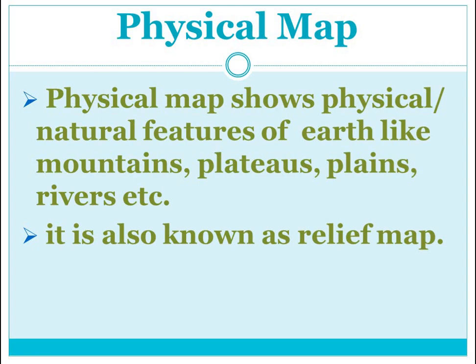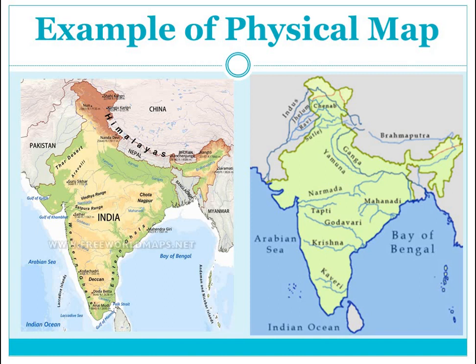It is also known as relief map. And the another name of physical map is relief map. Now example of physical map. Here two examples are shown. In the first example you can see the different mountain ranges are given. Chota Nagpur, the different plateaus and mountain ranges, Himalayas, Chota Nagpur Plateau, Vindhyas Range, Satpura Range, Eastern Ghats. So these are the natural features of India. So these are shown here in this map. It means this is physical map.